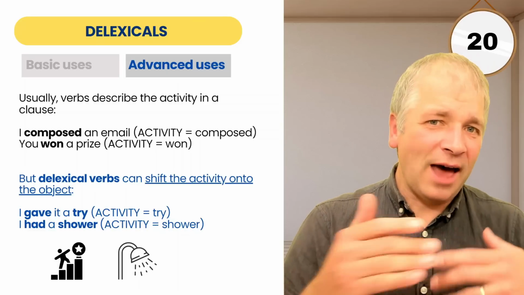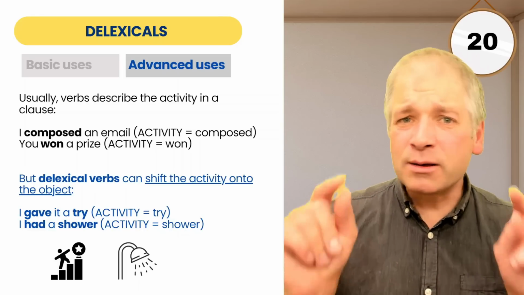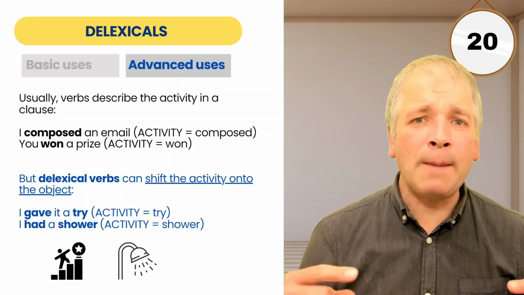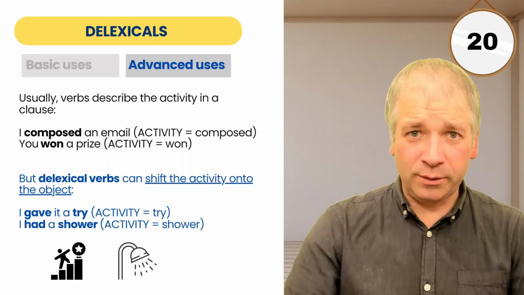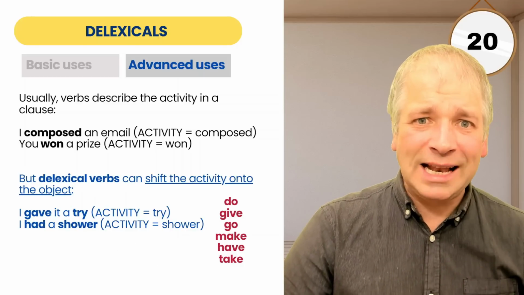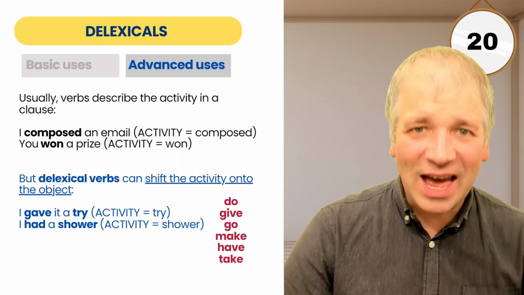And give and have are two verbs that can be delexical. Sometimes they carry the activity. Sometimes they point to a word afterwards, which has the activity. And verbs that do this include do, give, go, make, have, and take.